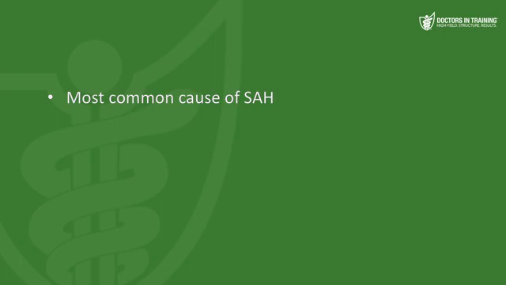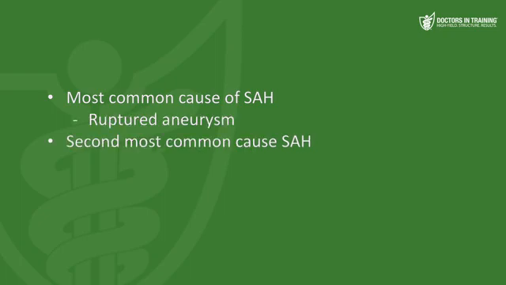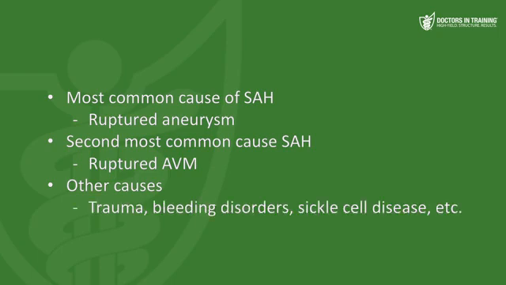Now for step one, you need to be able to differentiate the common causes and presentations of epidural hemorrhages versus subdural hemorrhages versus subarachnoid hemorrhages. The most common cause of a subarachnoid hemorrhage is a ruptured aneurysm. And the second most common cause of a subarachnoid hemorrhage is a ruptured arteriovenous malformation, or AVM. Then other causes include trauma, bleeding disorders, sickle cell disease, and so on.